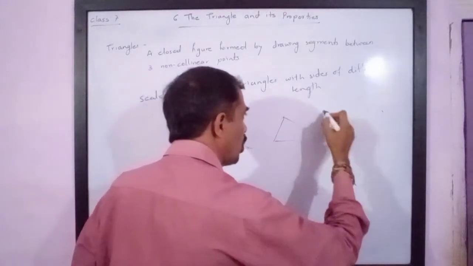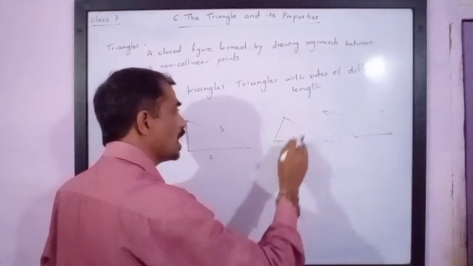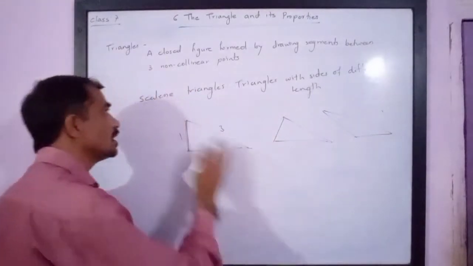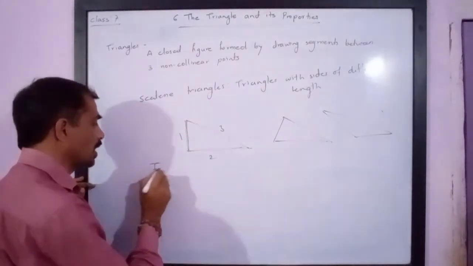Then they can be obtuse angle triangles as well. So please note here, all three sides are different. Such triangles are called scalene triangles. Next comes isosceles triangles.